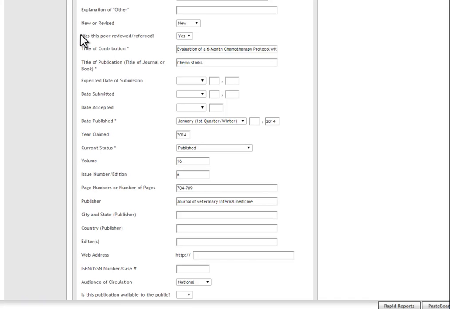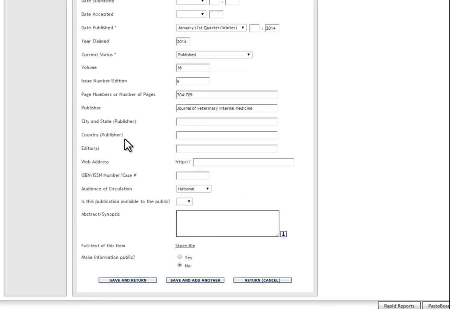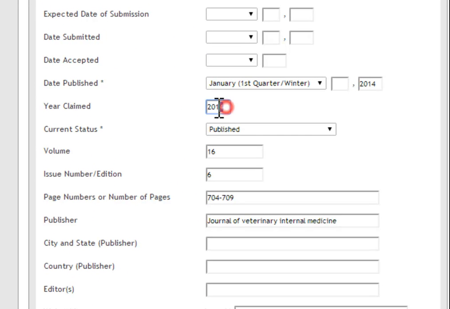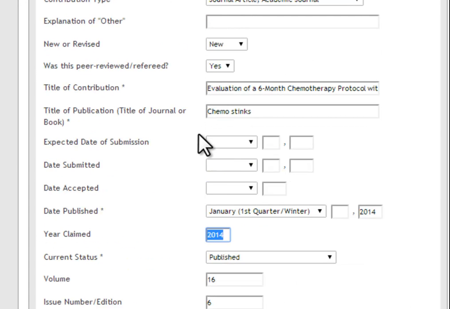You should at least fill out the Was Peer-Reviewed/Referenced field, the Year Claimed field, and the Audience of Circulation field. This second field, the Year Claimed field, is particularly important. The year you enter into this field determines how the intellectual contributions in your Digital Measures profile are listed on the CP Merit Report.